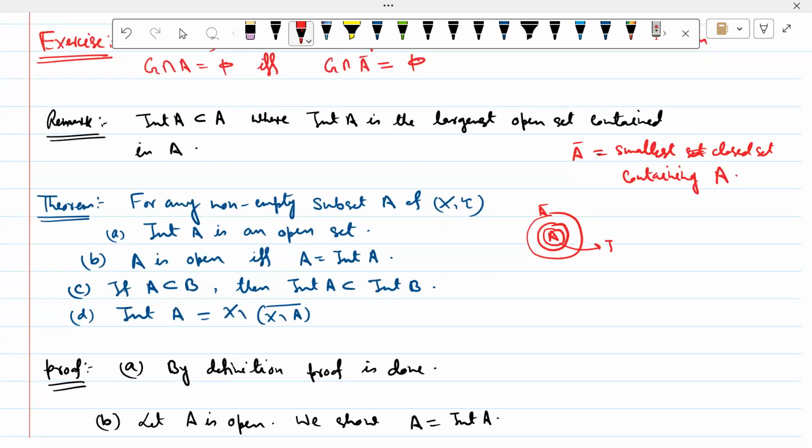This will be int A. There is a relation like this.